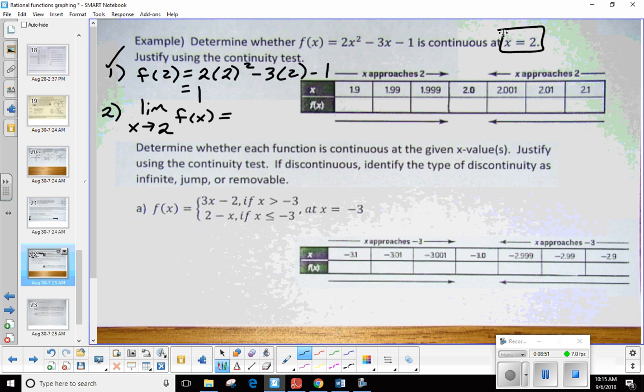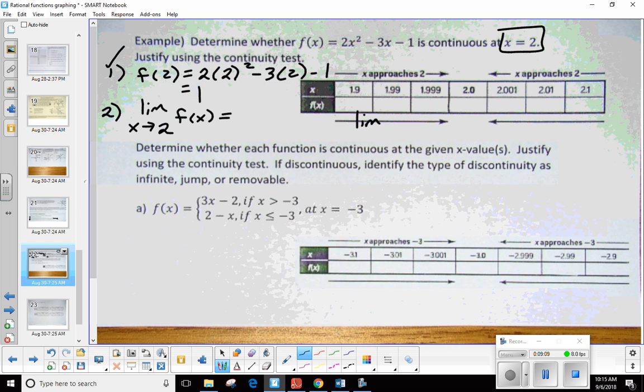So this is already set up. On the left, we have 1.9, 1.99, 1.999. So we're getting closer on the left, and on the right, we're doing the same thing. 2.1, 2.01, 2.001. So I'm going to go ahead and write out these limits for their specific direction.